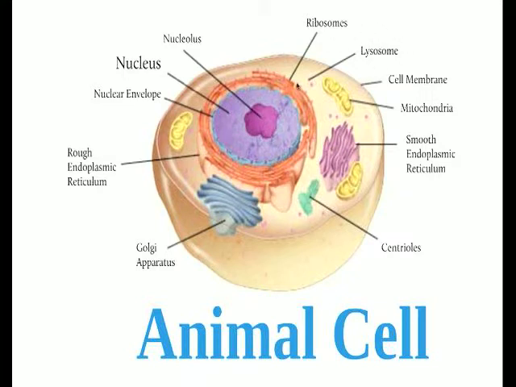We have some lysosomes, which are sort of storage units in the cell, these little purple lysosomes. The cell membrane surrounds the entire animal cell, and it's very thin and fluid. We have mitochondria here that are shaped sort of like lima beans, and that's where energy is made by breaking down carbohydrates, so that's where the cell gets its energy from. We have the smooth endoplasmic reticulum, which is similar to the rough endoplasmic reticulum, but it does not have ribosomes. That's why it's smooth. And lastly, down here we have the centrioles, which are green, and they're used for cellular reproduction. So these are some of the things that you might find in an animal cell.